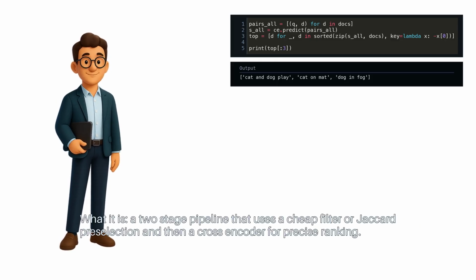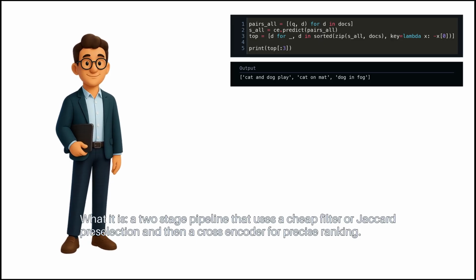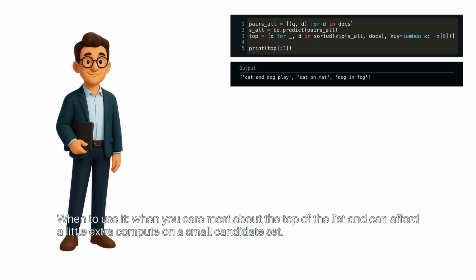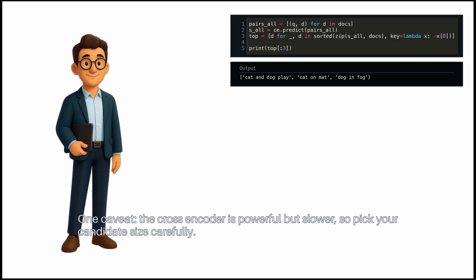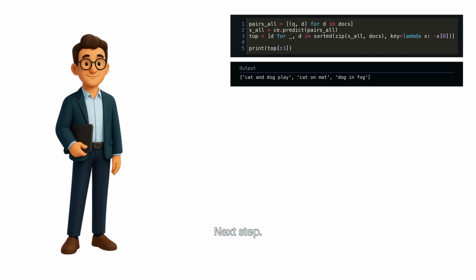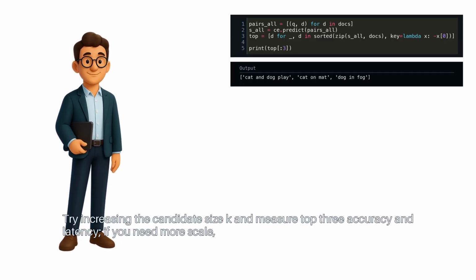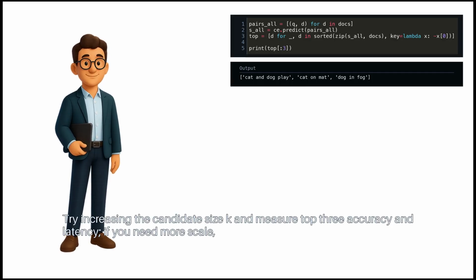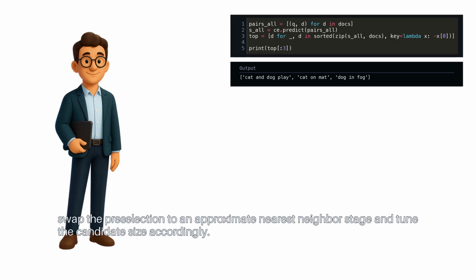Recap. What it is: a 2-stage pipeline that uses a cheap filter or Jaccard pre-selection and then a cross-encoder for precise ranking. When to use it: when you care most about the top of the list and can afford a little extra compute on a small candidate set. One caveat: the cross-encoder is powerful but slower, so pick your candidate size carefully. Next step: try increasing the candidate size K and measure top 3 accuracy and latency. If you need more scale, swap the pre-selection to an approximate nearest neighbor stage and tune the candidate size accordingly.